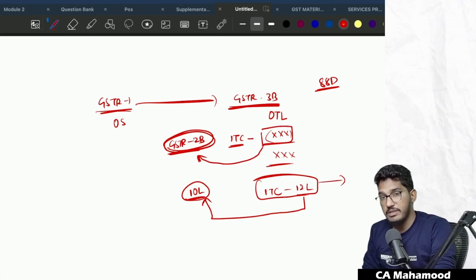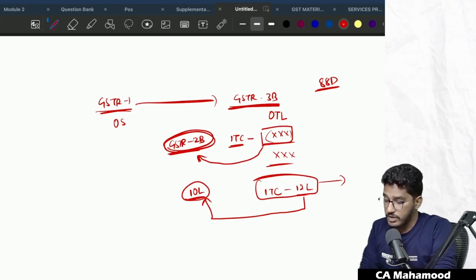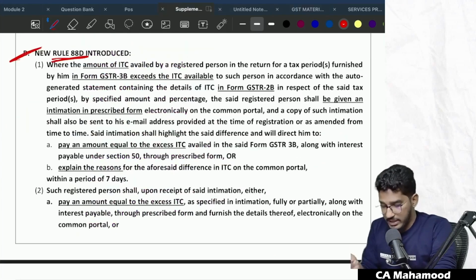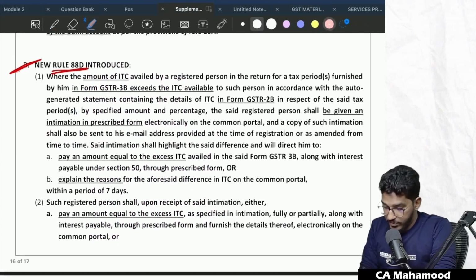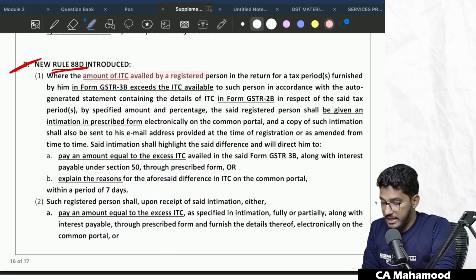To that you have to reply within a certain period of time, or you have to deposit the amount you have claimed in excess along with interest. If not, the department can cancel your registration. So that new rule they have introduced. Let us read it, very simple one only. Where the amount of ITC availed by a registered person in the return for a tax period furnished by him in form GSTR3B exceeds the ITC available to such person in accordance with the auto-generated statement containing the details of ITC in form GSTR2B.